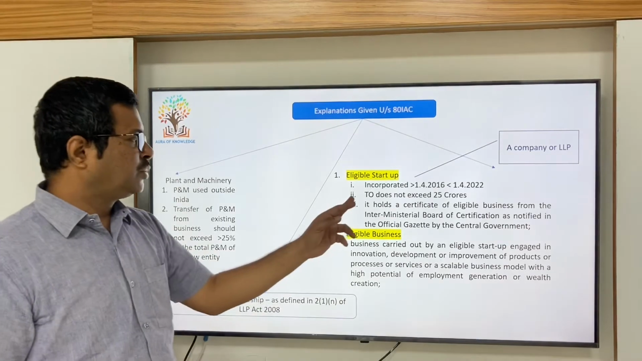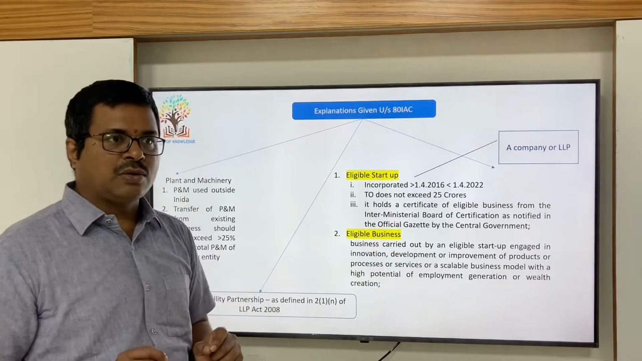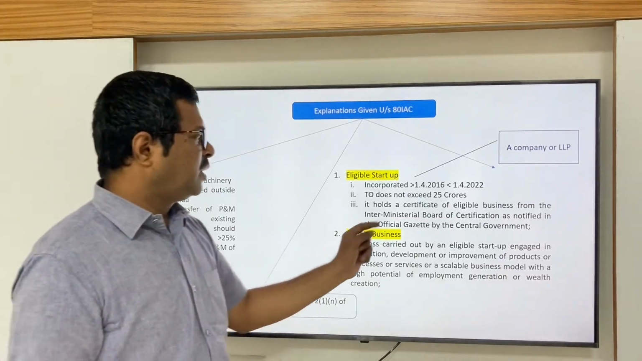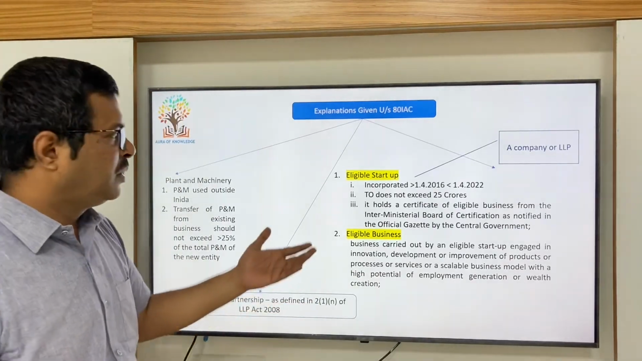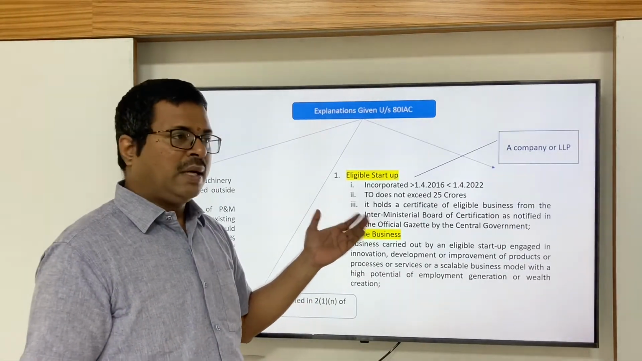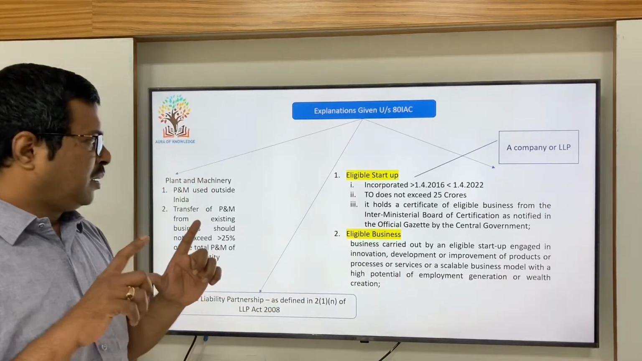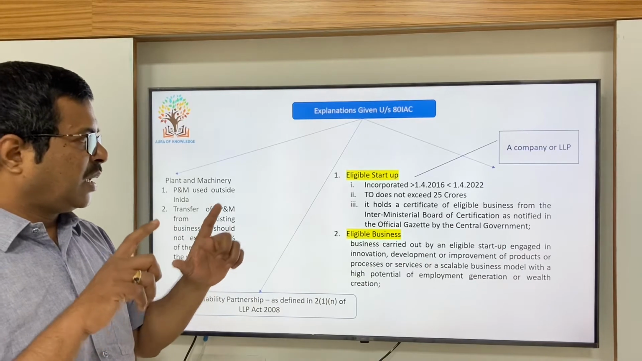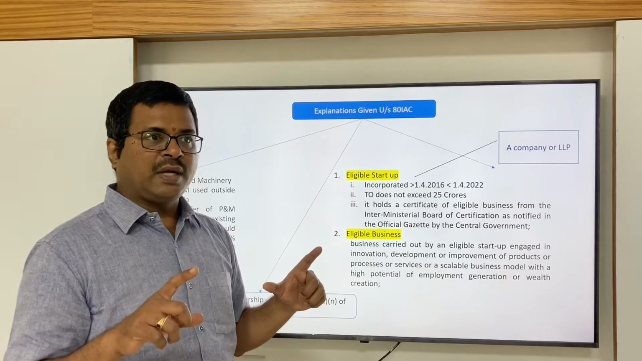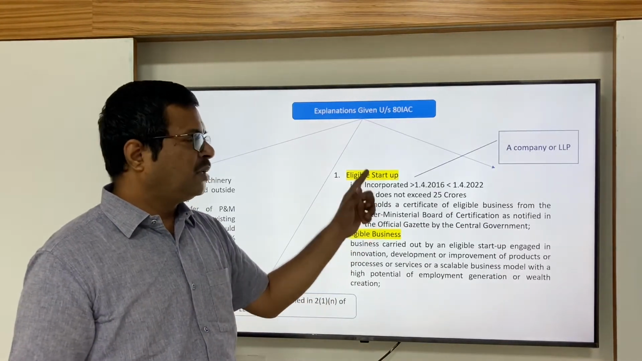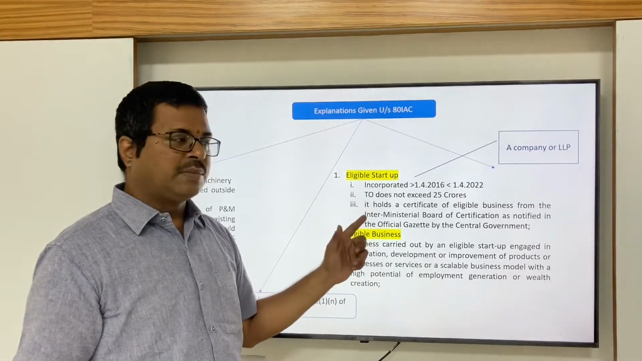And the turnover should not exceed 25 crore. Earlier, this turnover criteria was 100 crore, but from 1st April 2021, they have made it 25 crore. So, more entities will fall under claiming this particular deduction. It holds a certificate issued by the Inter-Ministerial Board of Certification, they are issuing for every startup. That certificate should be available with this particular startup. Then only this deduction, it comes under an eligible startup.